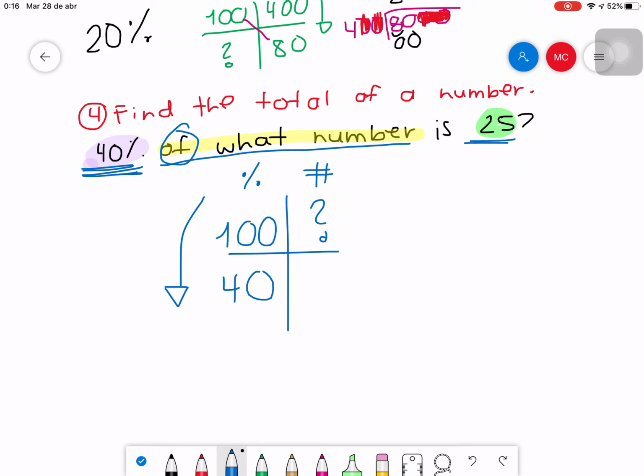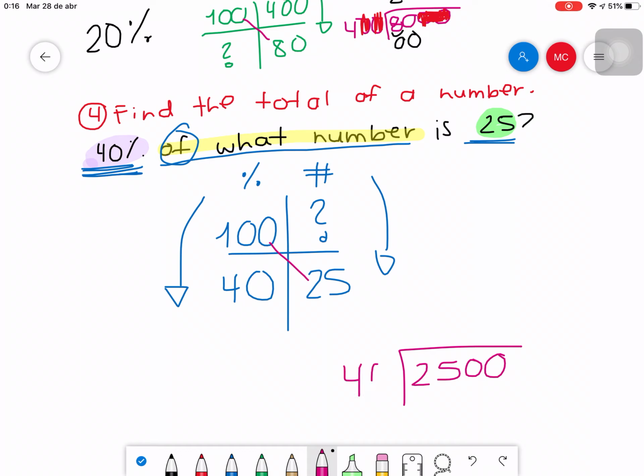And then you have a 25. And you only have one space left. Apart from that, you see that you just have a 25. It is a number. It's not a percentage. That is the reason why you write it here. So just write it down. And then you start with the rule of 3. You start multiplying. 25 times 100 is 2,500. And then you divide that by 40. You apply that thing of the zeros, you can delete 1 zero here and 1 zero here, because that is the amount of zeros that coincides. And then I just start dividing.